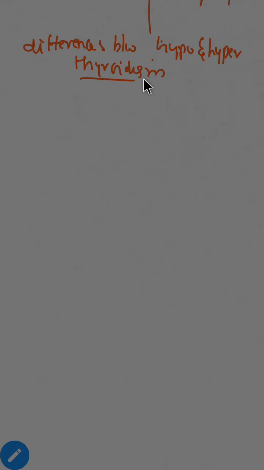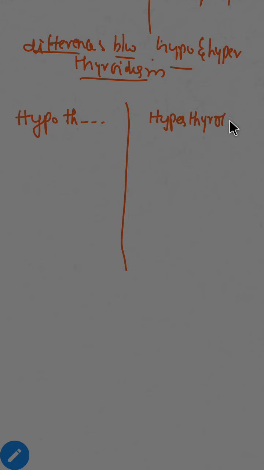Let us write the differences between hypothyroidism and hyperthyroidism. First, hypothyroidism. Second is hyperthyroidism.